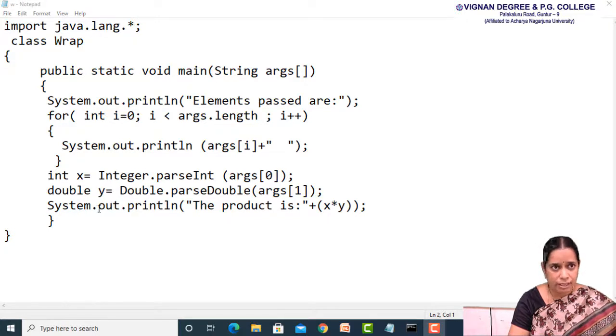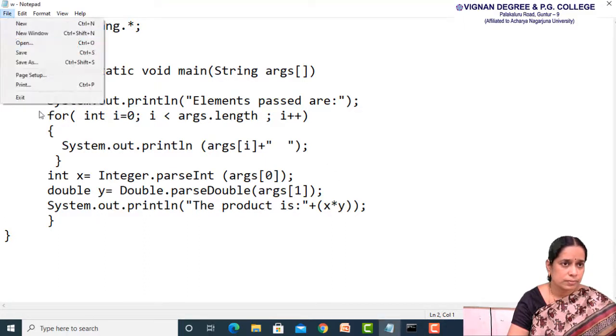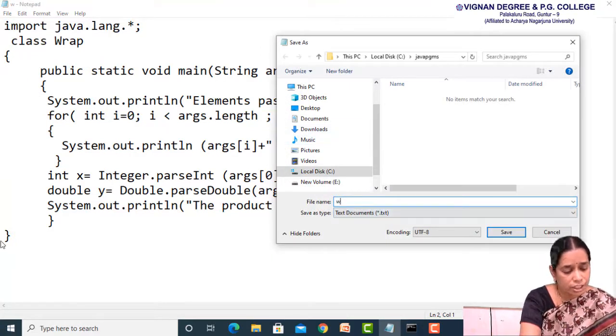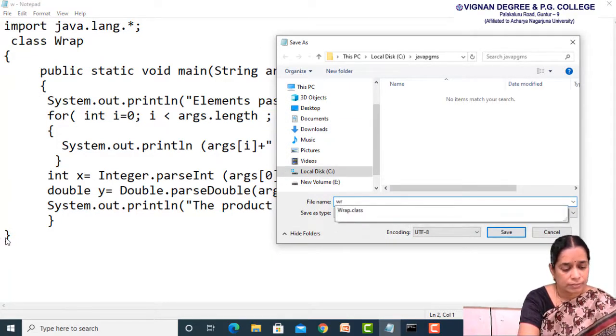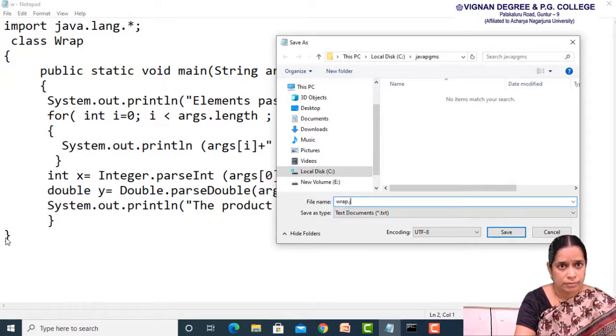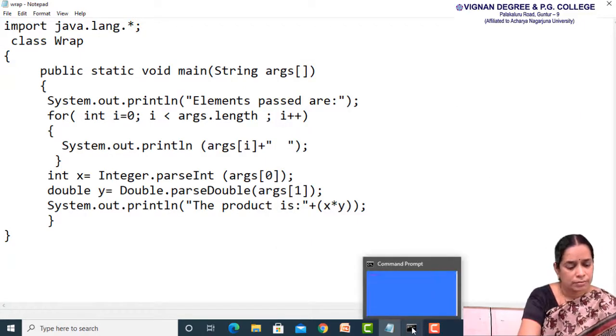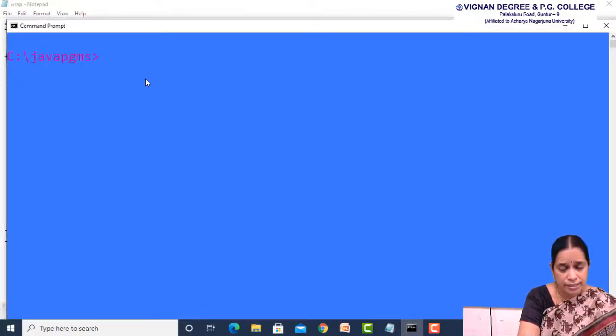Now we will save, compile and run this program. Finally, we will save this program. I am saving this file as wrap.java. Now we have to compile and run the program in order to get the output. First, the compilation command is javac space and the name of the file, wrap.java.